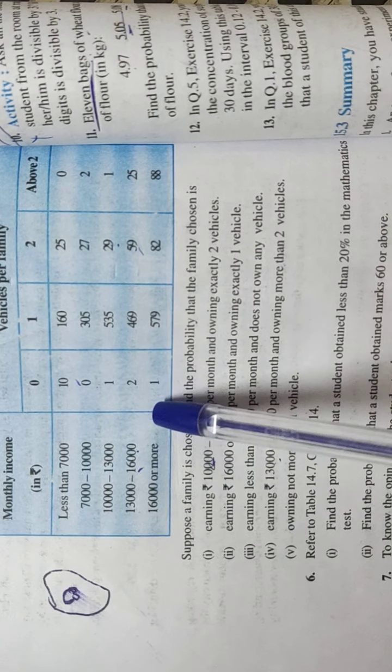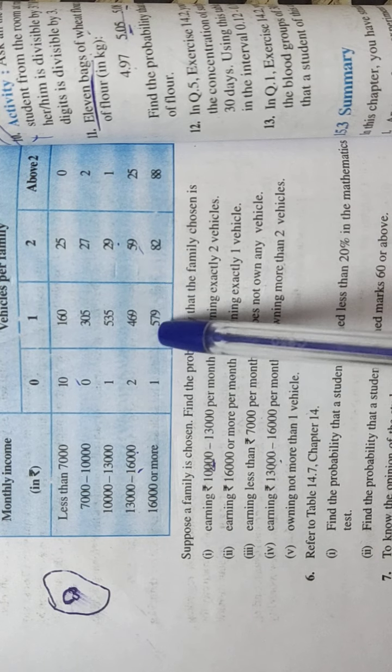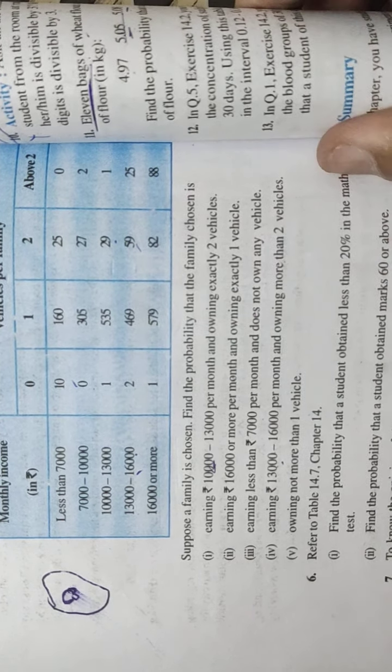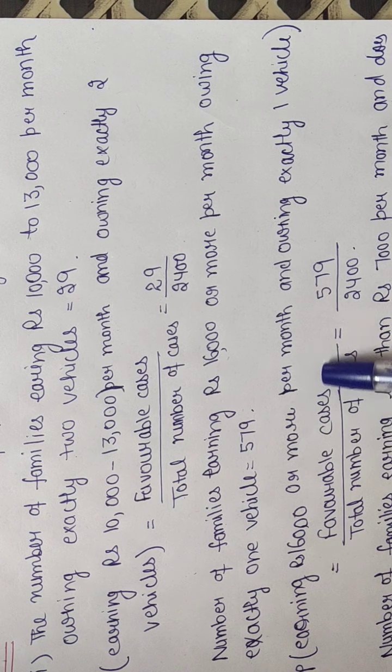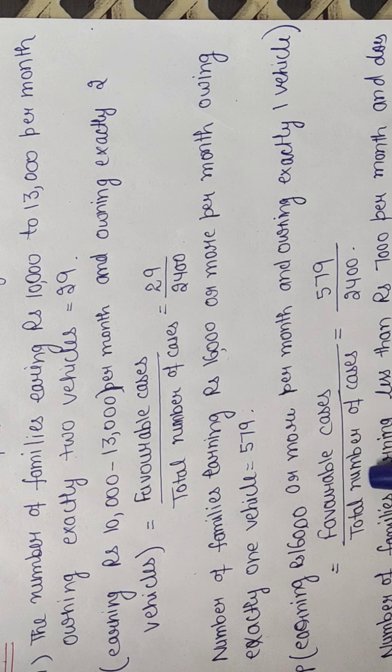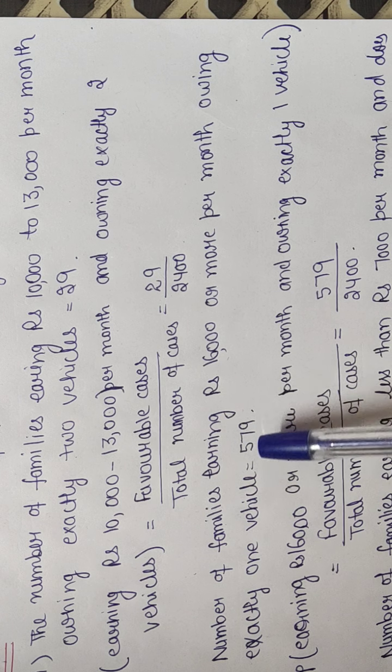Both intersection point will come at 579. So these are the favorable cases. So the probability of earning rupees 16,000 or more per month and owning exactly 1 vehicle is equal to favorable cases divided by total number of cases. Favorable cases are 579 divided by 2400.